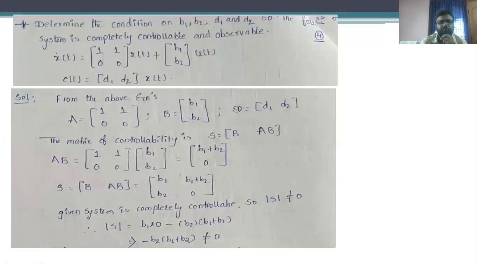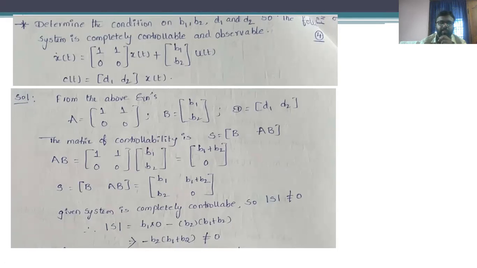The statement is: determine the condition on B1, B2, D1, D2 so that the following system is completely controllable and observable. That means they have told that this particular system is a completely controllable and observable system. We have to frame the relationship between capital B1, B2 and D1, D2.